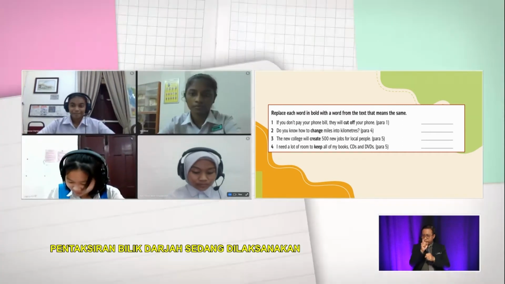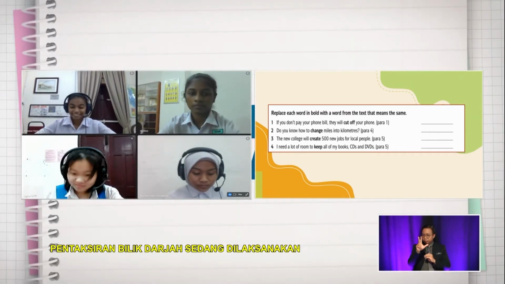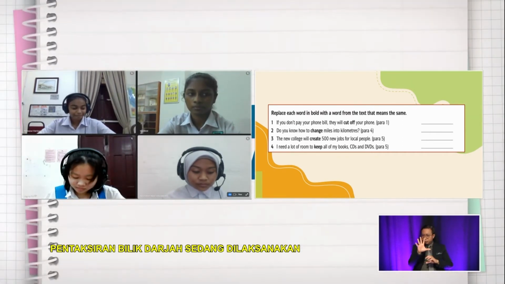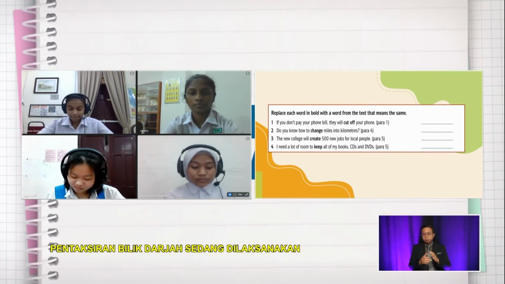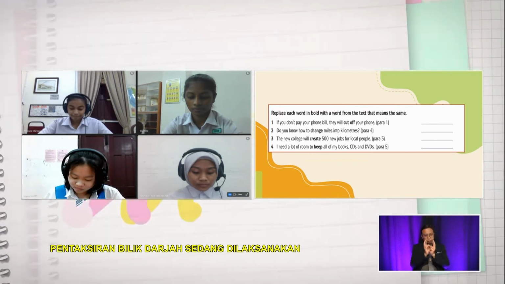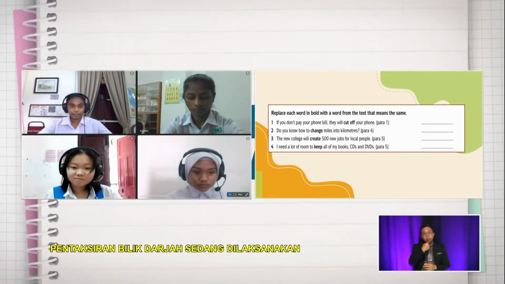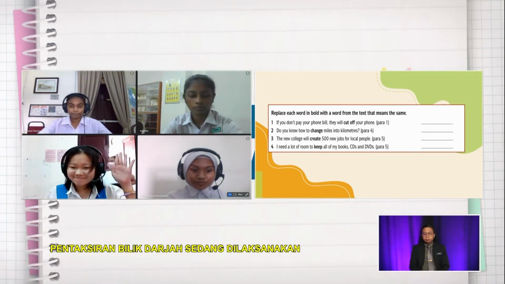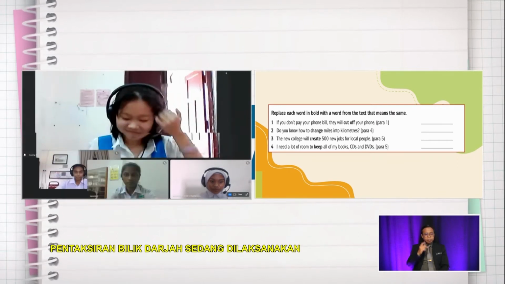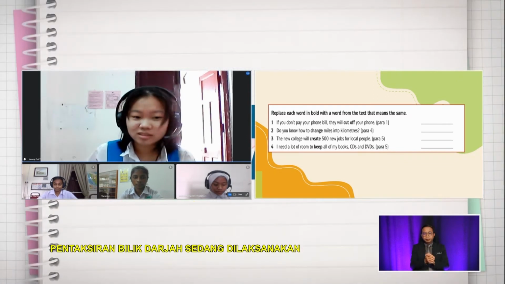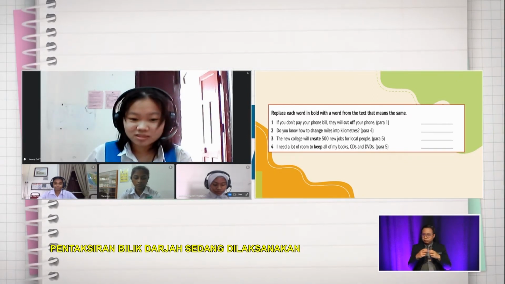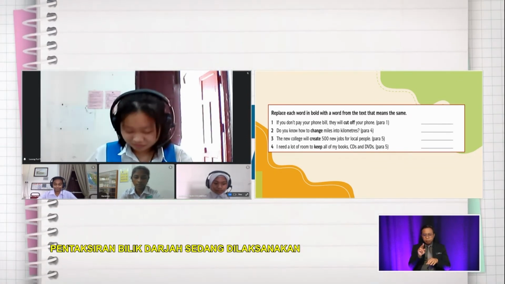And number 3: the new college will create 500 new jobs for local people. Which word from paragraph 5 can replace the word create? Who would like to go? Okay, Puyi. I would like to replace the word create with generate. Okay, create, generate. Yes, we can use the word generate. All right, 1 stick.